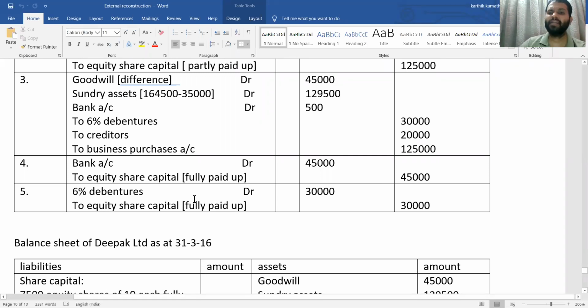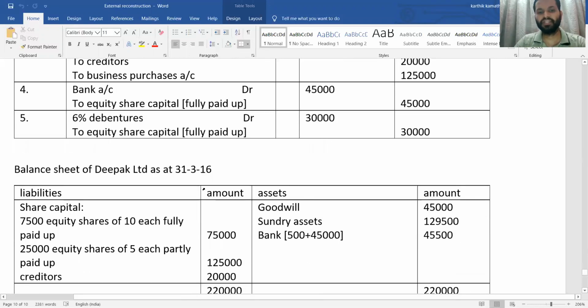Next, settlement of debenture holders in equity shares. That is also given in the adjustment: 3,000 equity shares are given to the debenture holders. So 6% debenture account debit to equity share capital, fully paid up. Here 3,000 into 10, 30,000 is your amount. After passing all the journal entries in the books of the purchasing company, now we are going to prepare the final balance sheet.